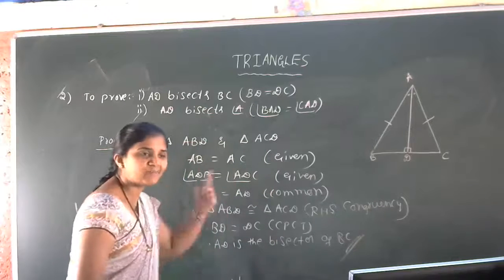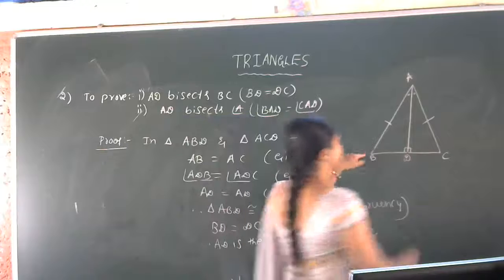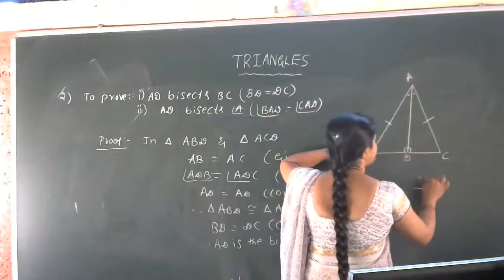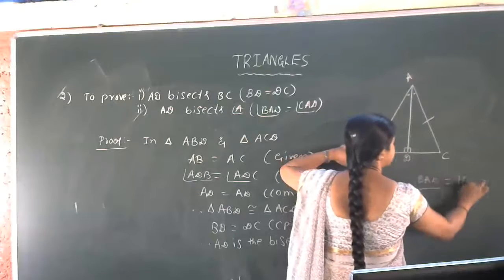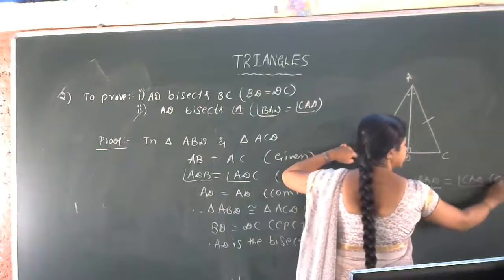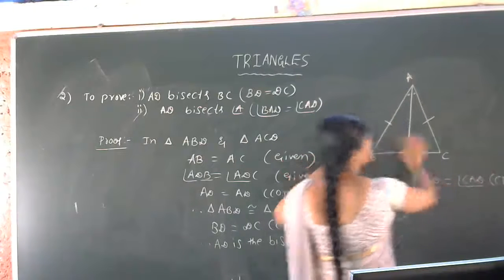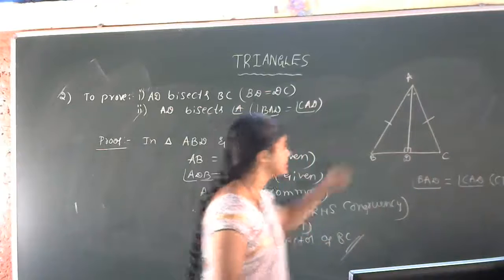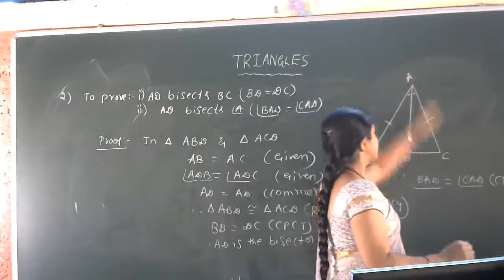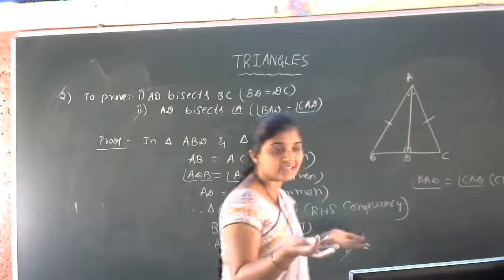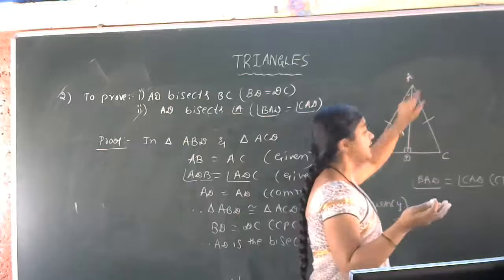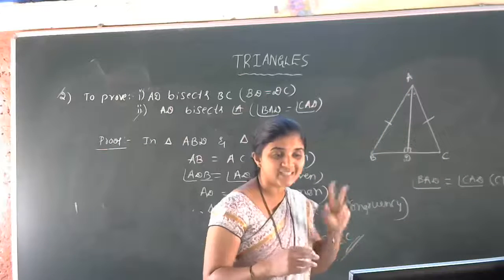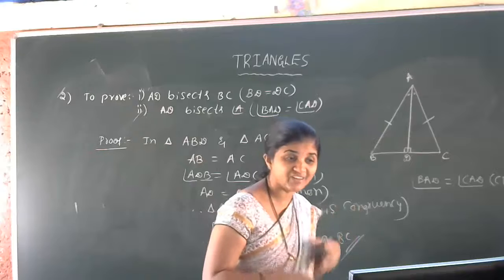Okay, now one more CPCT we can write. What is that? Angle BAD, which is equal to angle CAD, CPCT of the two congruent triangles, corresponding parts of the congruent triangles. So BAD is equal to CAD, what it indicates actually, A is divided into two equal parts. Bisector word we can use, no?